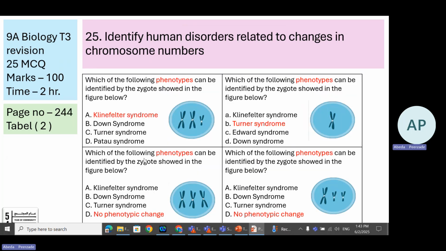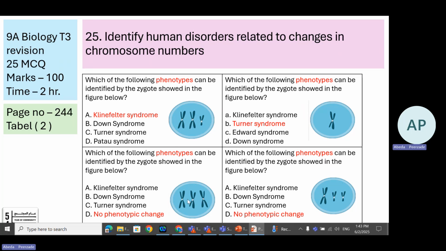So what kind of questions do we expect? You will be given a diagram. Now how to identify this? This is XXY. This is a male, XY with one extra X chromosome. This is a male with Klinefelter syndrome. Very easy. Male with Klinefelter syndrome.